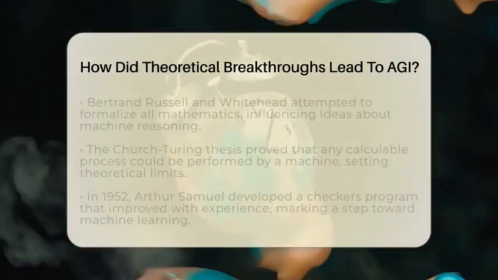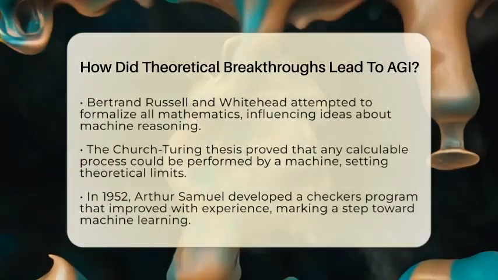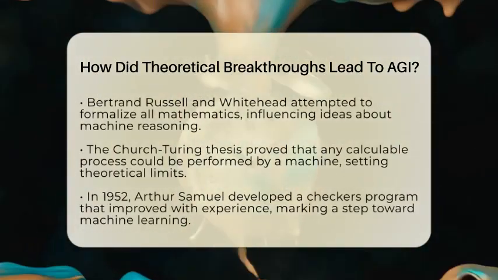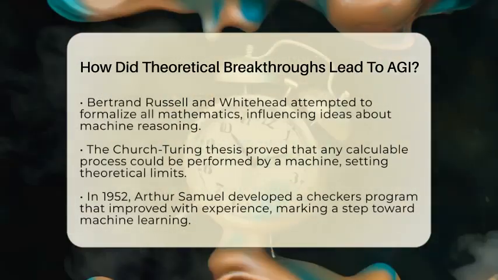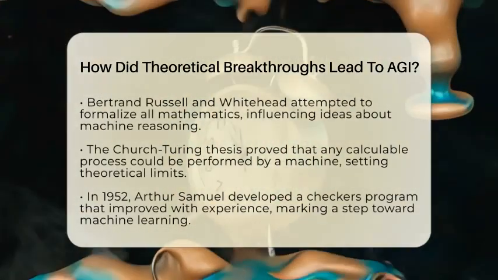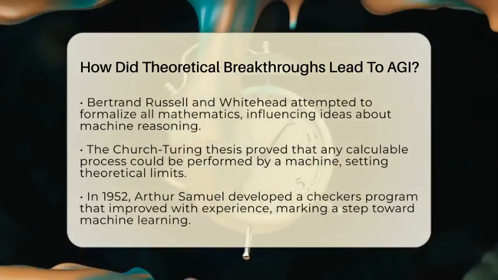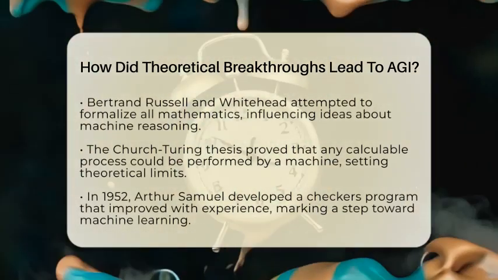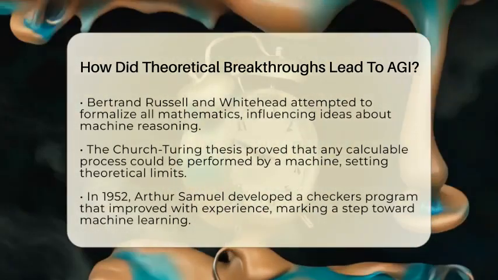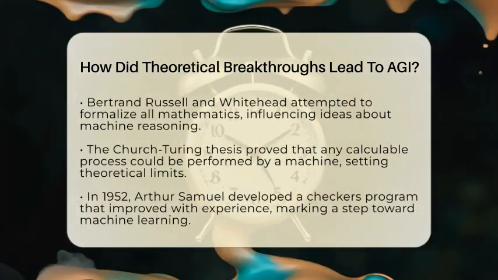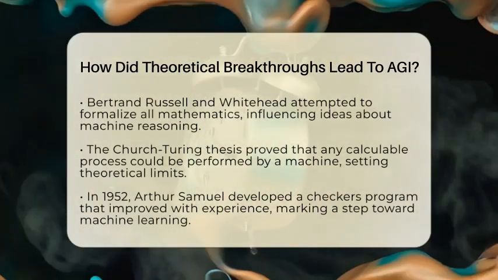Before Turing, mathematicians like George Boole and Gottlob Frege worked on logic, turning reasoning into symbols and rules. Later, Bertrand Russell and Alfred North Whitehead tried to write all of mathematics in a formal way. This made scientists wonder if all thinking could be done by a machine. The answer came from Kurt Gödel, Alan Turing, and Alonzo Church, who showed that while some limits exist, any process that can be calculated can be done by a machine. This is called the Church-Turing thesis.